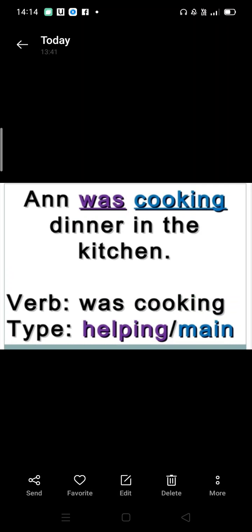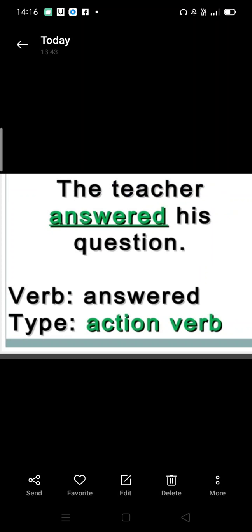Anne was cooking dinner in the kitchen. Here the verb is was cooking, where was is the helping verb and cooking is the main verb. The teacher answered his question. Here the verb is answered and that is an action verb. As the teacher is answering his question, he is performing an action. So it is called an action verb.